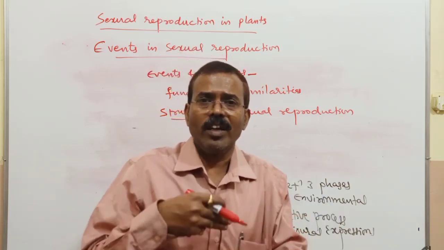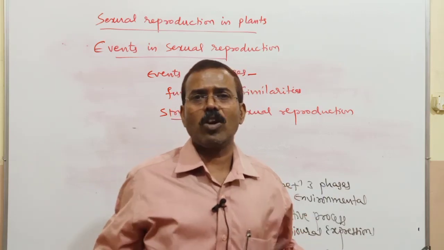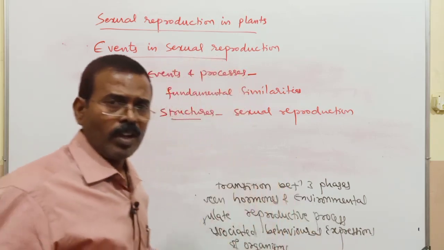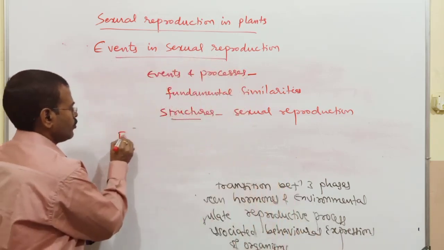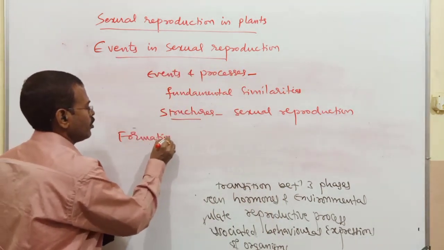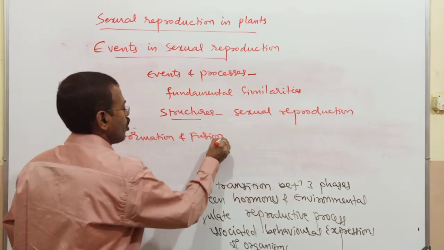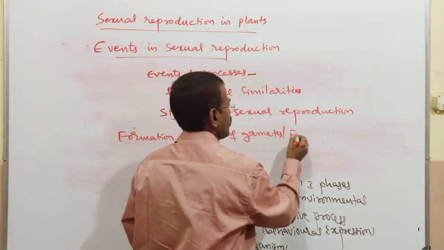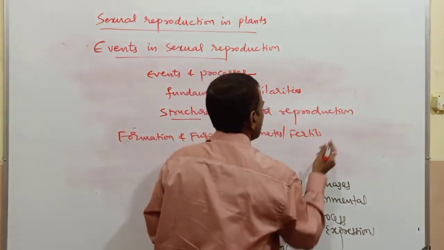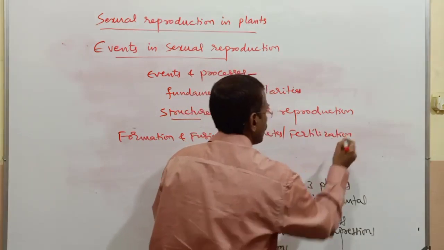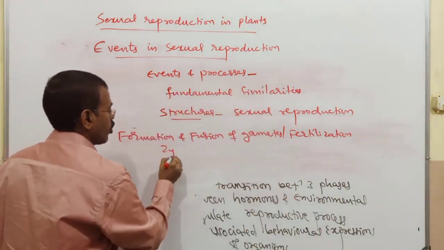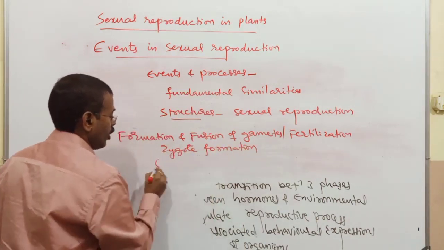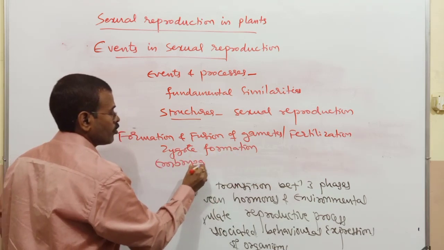Sexual reproduction involves formation and fusion of gametes, that is fertilization, then zygote formation, then embryogenesis.